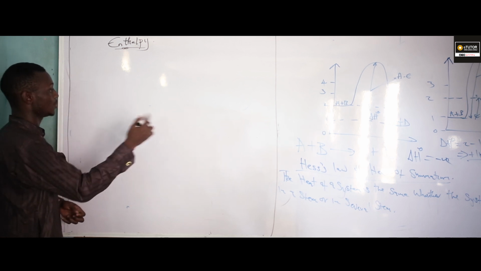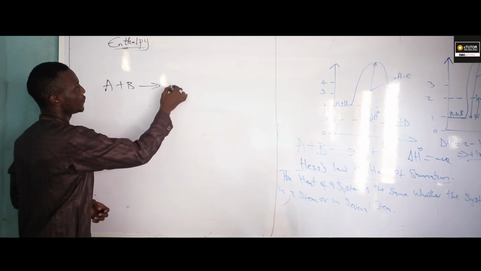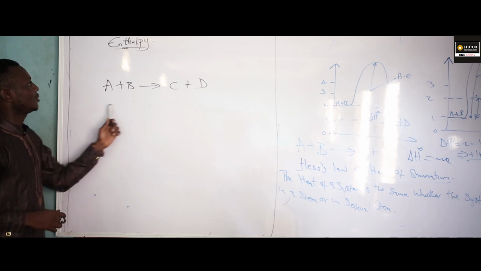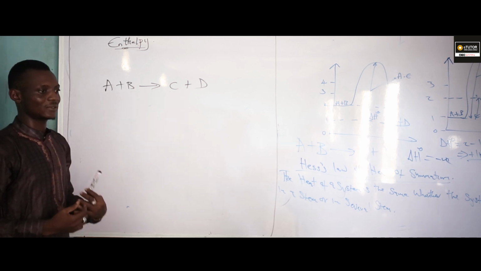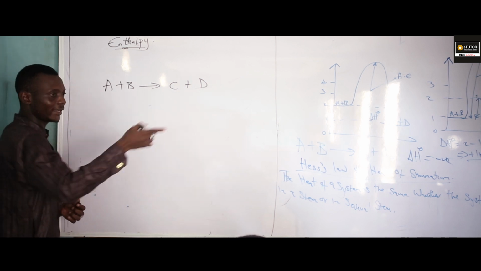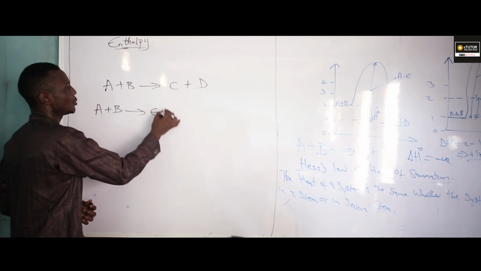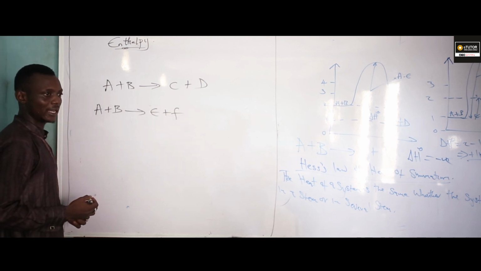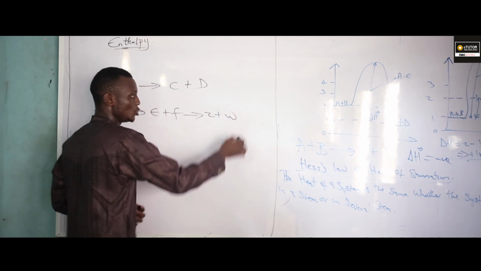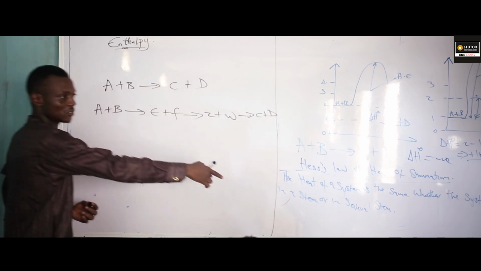Now, this is the meaning of that. When A plus B, we use it to form C plus D. Now, from this system, this is a single step system. Before forming C plus D, we can go in another route. That means A plus B, we can use it to form E plus F. Are you there? After forming this E plus F, we can use it to form Z plus W or anything. Now, from this one, we can now form our C plus D. That is what it's saying.